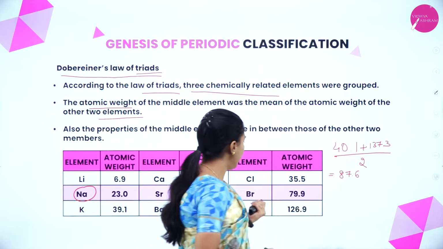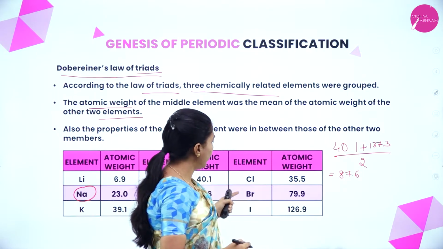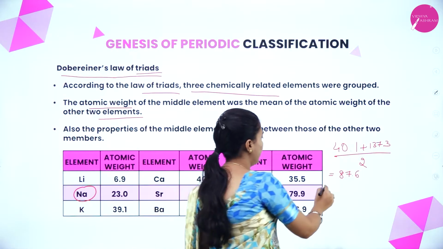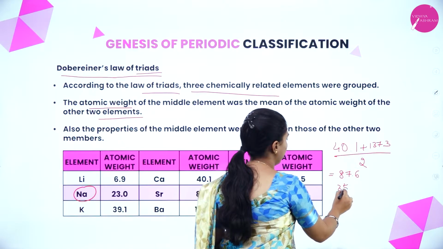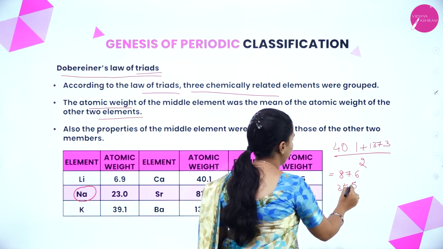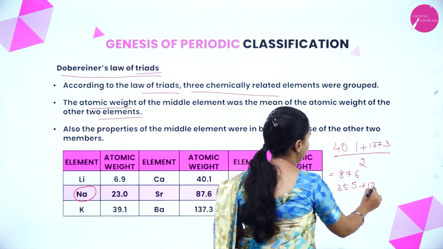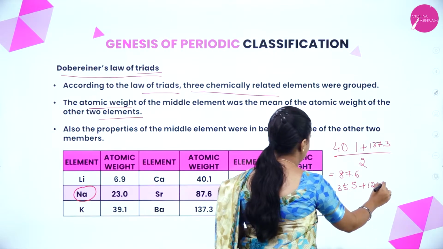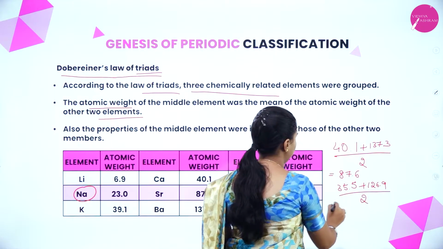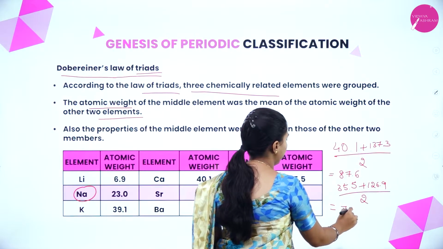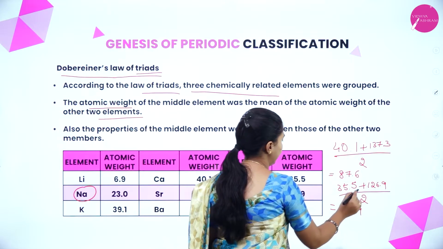87.6. Similarly, he took another triad, chlorine, bromine, iodine: 35.5 plus 126.9 divided by 2, that is 79.9.